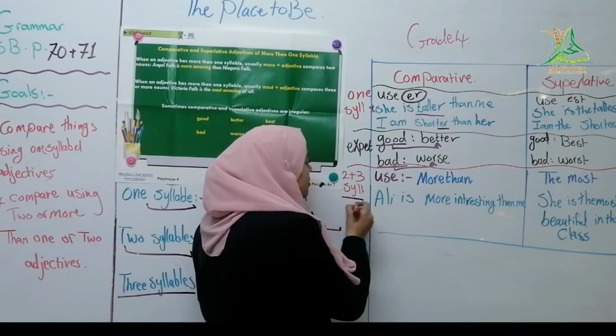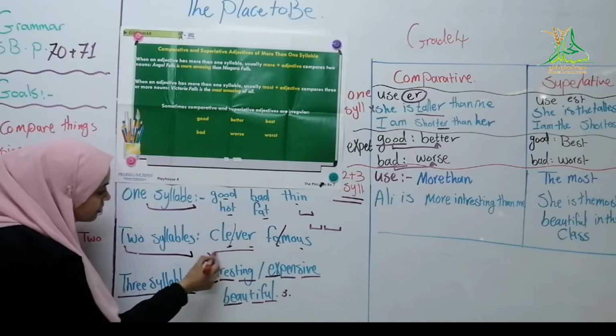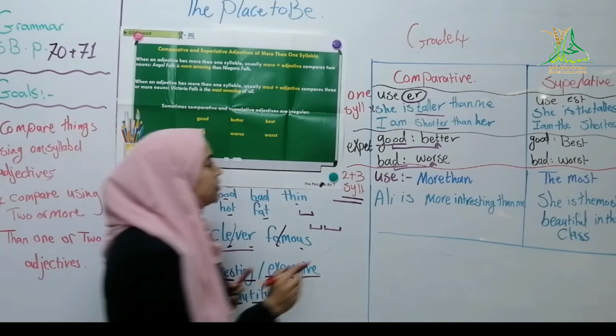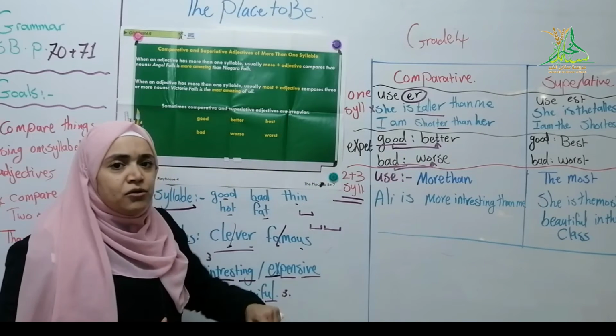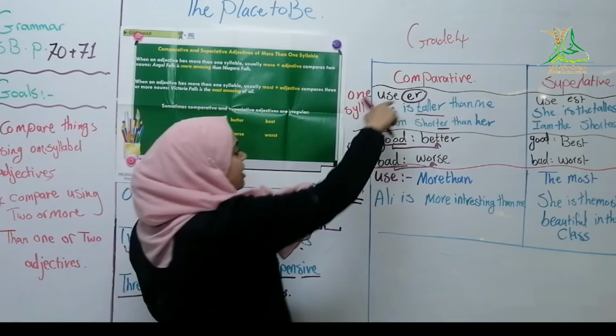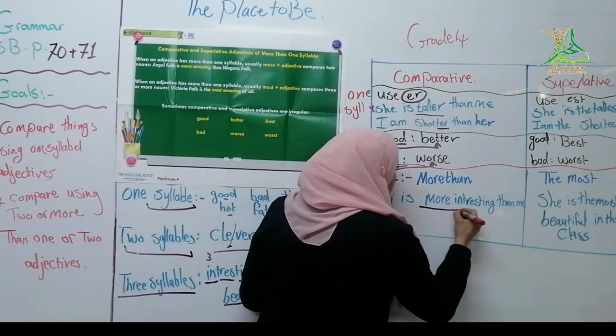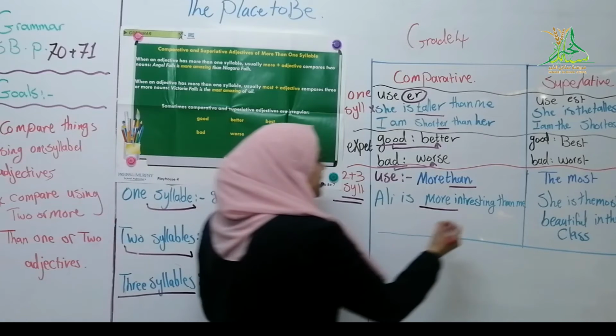Look at two or more syllables. When we have two or more syllables, like clever, interesting, beautiful, we can't say beautifuler. It's so hard. So we change the ER into more than.